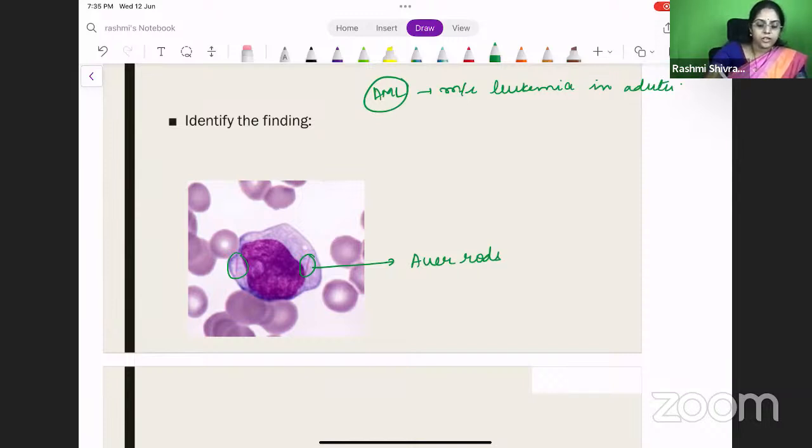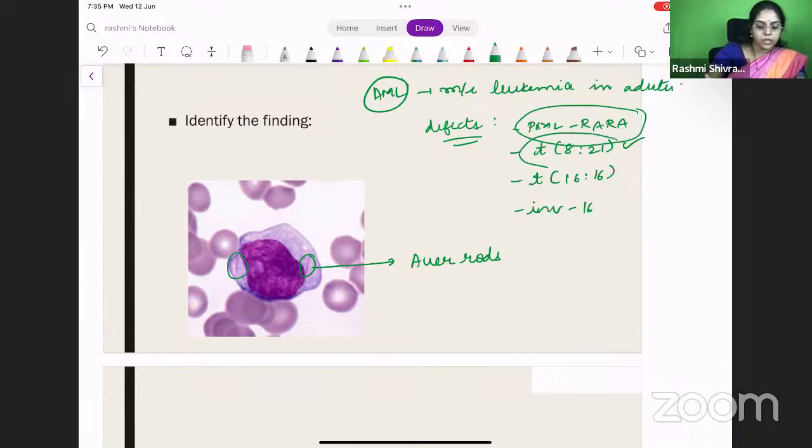So what are the common defects which are happening in this? PML-RARA, these are the mutations which are happening. Then you can have a translocation 8;21. Then you have one more translocation, 16;16. This 8;21 is more important. Then you have inversion 16, which is also very, very common. So these three things you must remember: PML-RARA, translocation 8;21, inversion 16. All these three are very, very important, and are very commonly repeated in the exams.